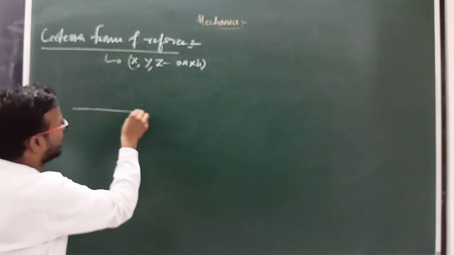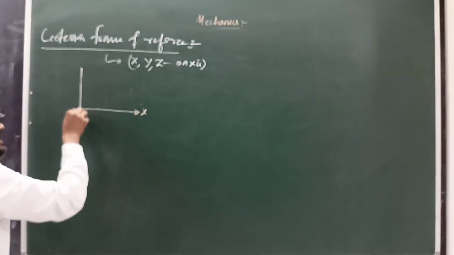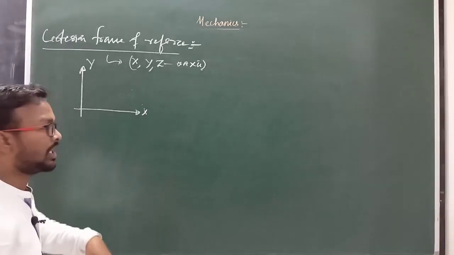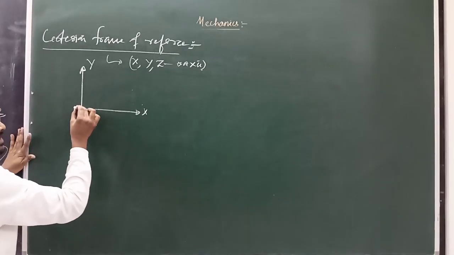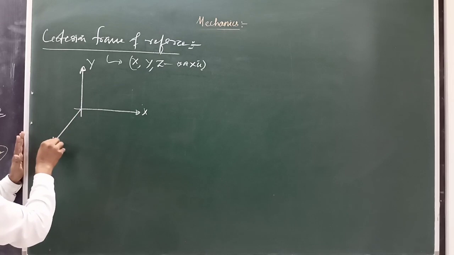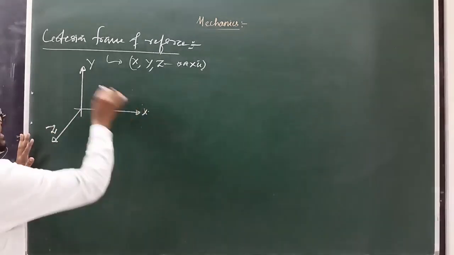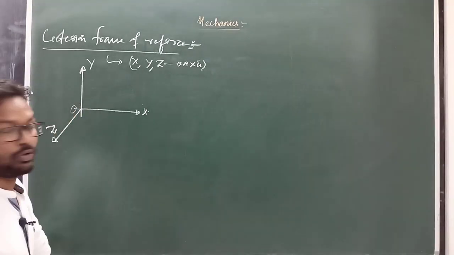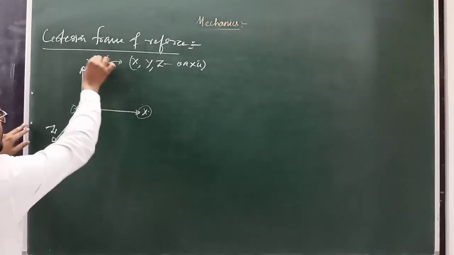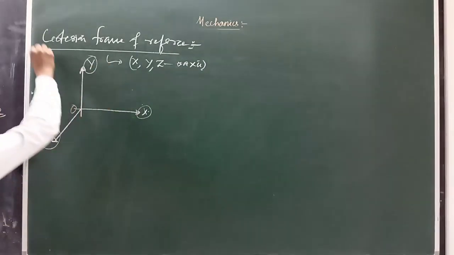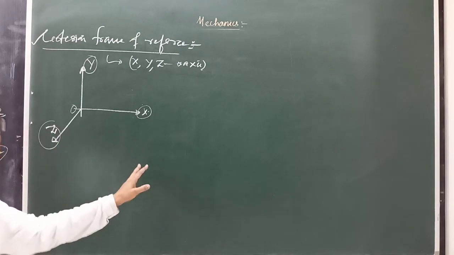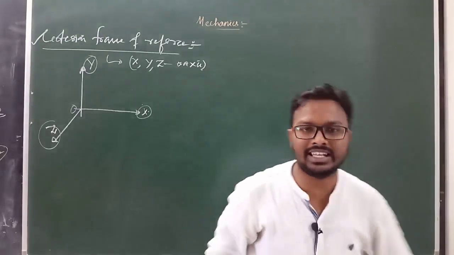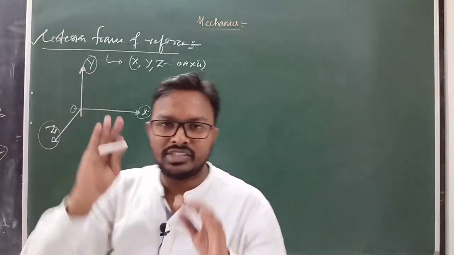Suppose there is one axis, the x axis, and another axis which is perpendicular to this x axis, known as the y axis, and a third axis also perpendicular to both x and y. I am writing here this axis is the z axis. Clear? So this point we can say is O, and when we observe the x axis, y axis and z axis, we can say this system is known as the Cartesian coordinate system or Cartesian frame of reference.